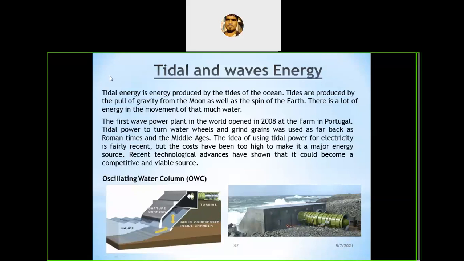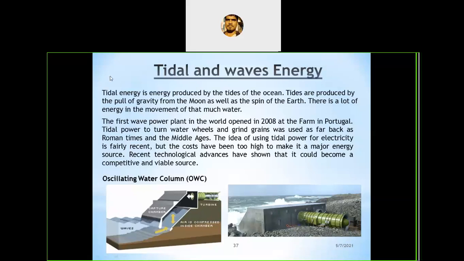We have to install where there is a bay of the ocean or sea. We can install the tidal plant there, and in the main ocean we can place the wave devices, which convert waves into electric energy. Those installations need an ocean, particularly a deep ocean for wave energy, and for tidal energy they need a bay or a beach, near the beach. We can install it there.